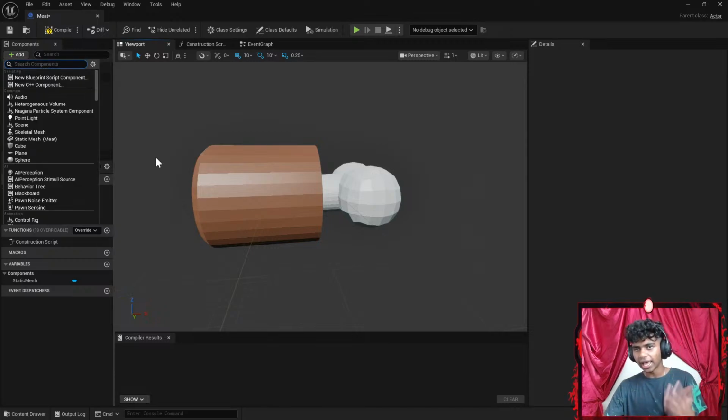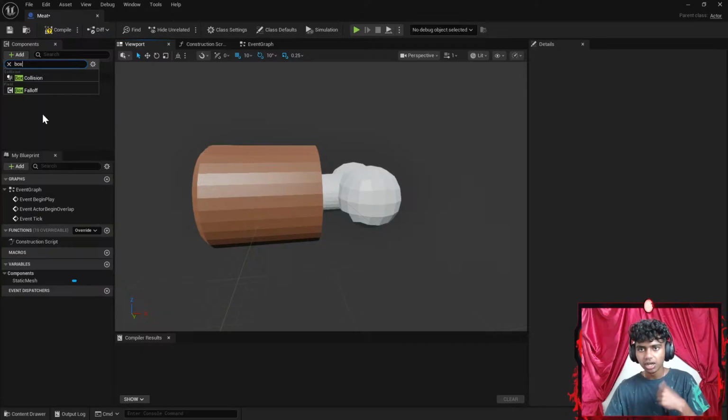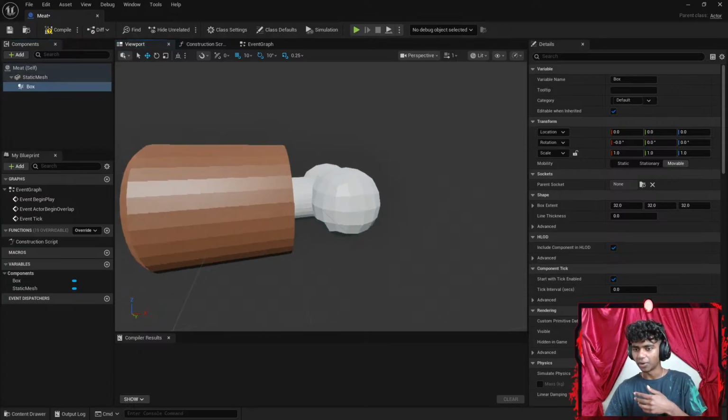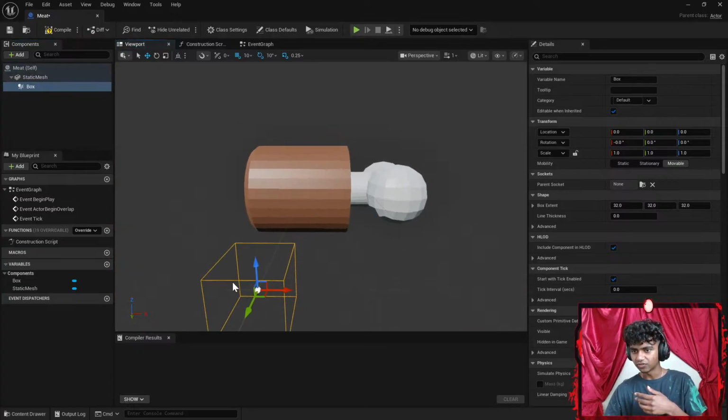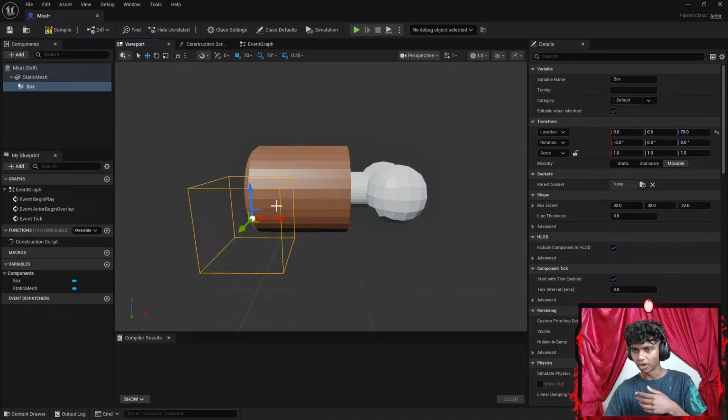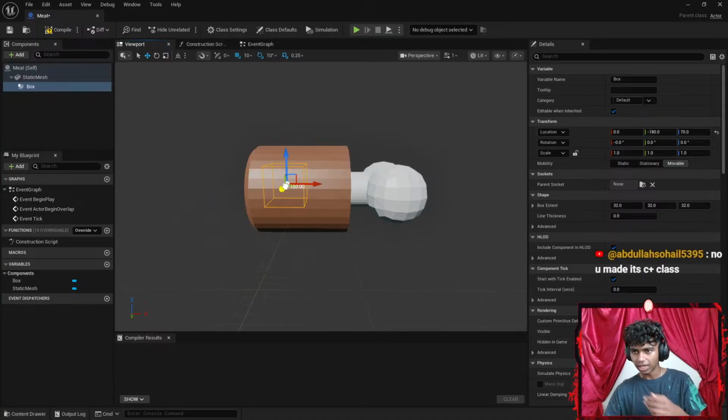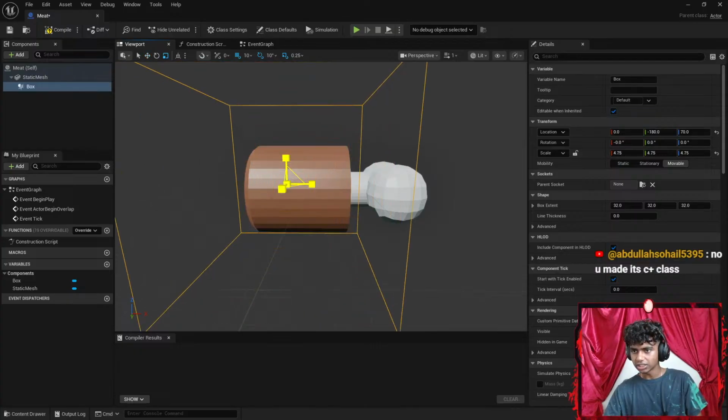I could go ahead and add something like a box collision, but I feel like I've already added that stuff. I just want to see how it actually works here, because I feel like it's going to be working exactly the same way. Okay, let's go with something like y-axis. Okay, and then let's go with something like R. Go ahead and increase it. Okay, and then let's go with something like W again.